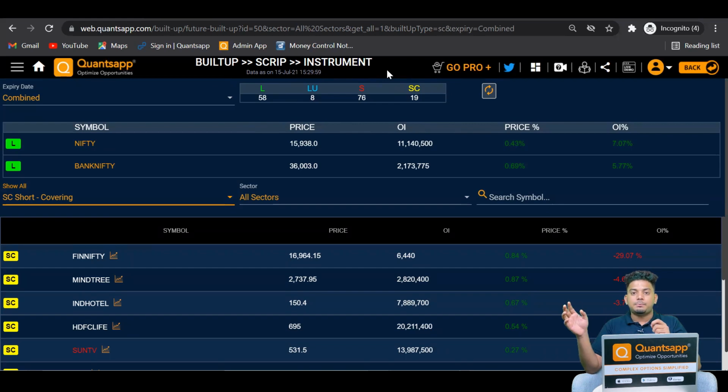Now let's say for a particular day the market breadth is purely hinting at a positive move, let's say out of 155 plus FNOs, 130 FNOs are on the long side and only 20, 30, 25 FNOs are on the short side. That gives you a sense that there might be a positive day, because net the strength of the market's breadth is more towards the positive side, and vice versa.